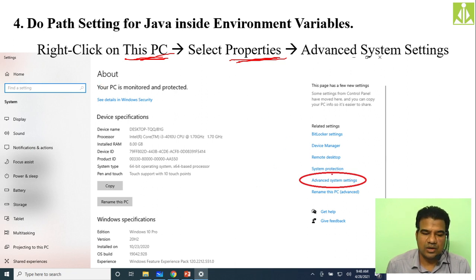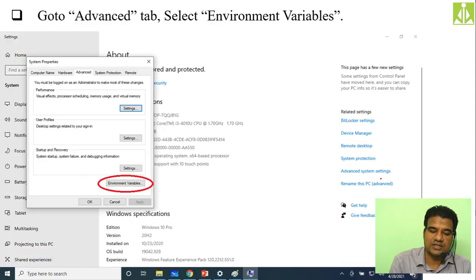In this window, on the right side, you have these menu items. From these you have to select the Advanced system settings option. When you select it, you will get the System Properties.